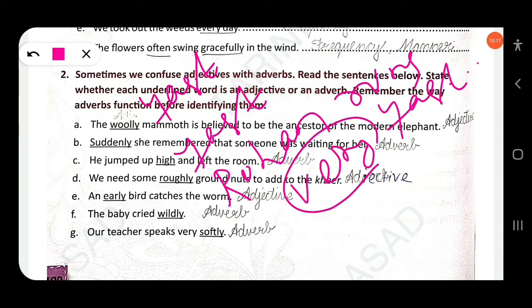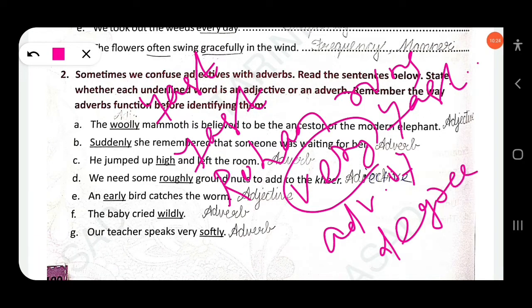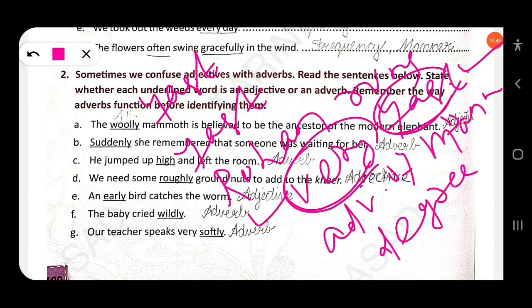Here, very is an adverb of degree. As I have already discussed in the beginning of this video, an adverb also tells more about an adverb. Degree: very fast. How? So here fast is also an adverb of manner. There are two adverbs: first the adverb of degree, very, and also the adverb of manner, fast. Here fast is used as an adverb, but fast can also be used as an adjective.